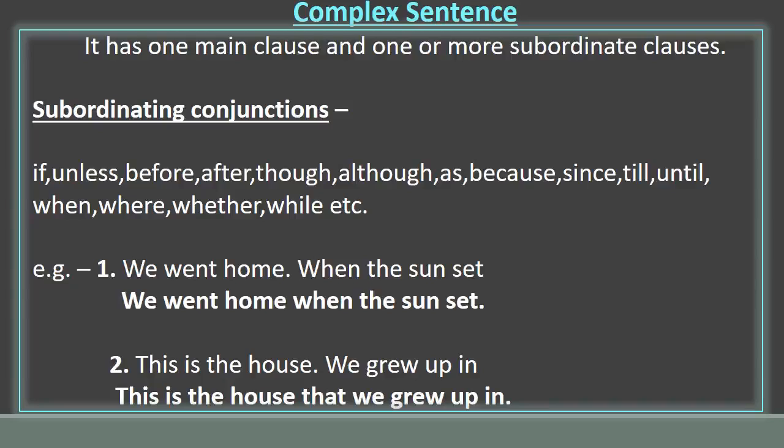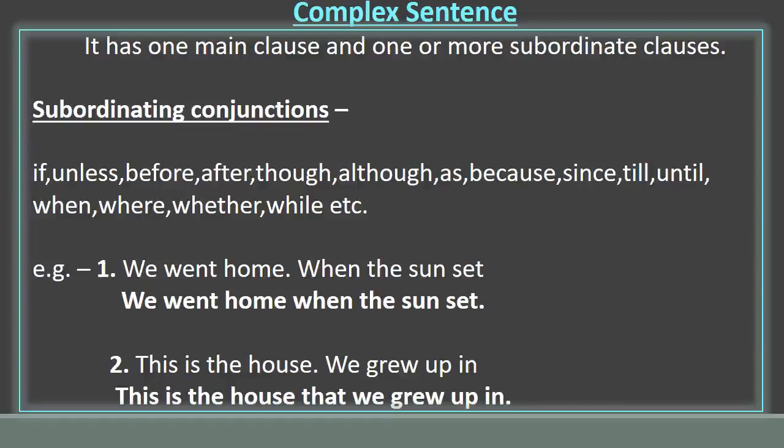See the next one. This is the house that we grew up in is a complex sentence, as I have combined one independent clause and one dependent clause. Students, in the previous video I have given some of the subordinating conjunctions that are used to form a complex sentence. Please revise it from time to time and practice what you learn.